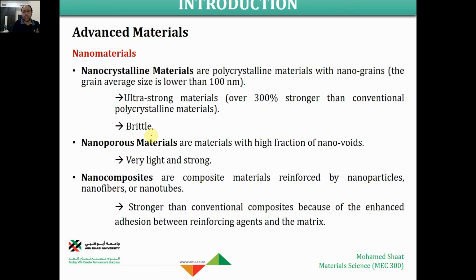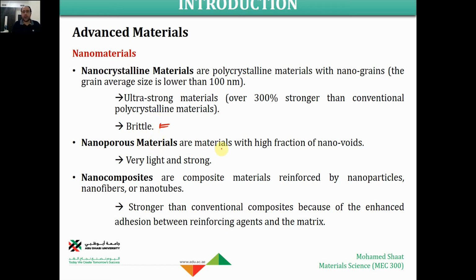But in the meanwhile, the material becomes more brittle, and the ductility of the material intensively decreases, and this is one of the challenges of producing nanocrystalline material. So people these days are interested in finding a way of enhancing both the ductility and the strength of the material. But what we found is that upon increasing the strength, the ductility decreases and we end up with a brittle material, and this is one of the challenges that we try to fix as material scientists.